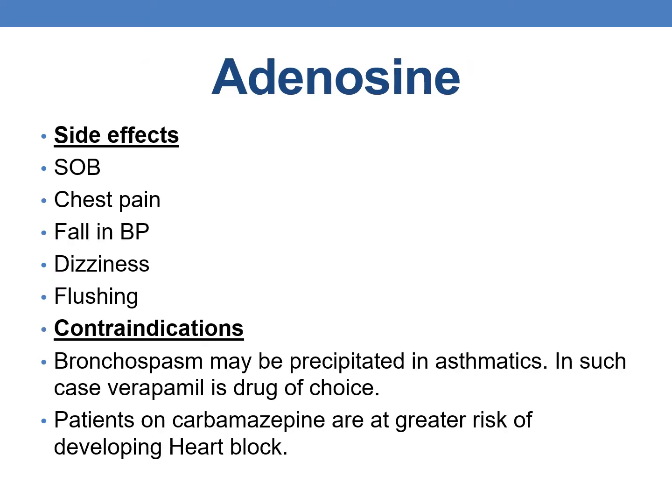Now coming to the side effects. Shortness of breath, chest pain, fall in BP, dizziness and flushing are some of the side effects. Coming to contraindications, adenosine is contraindicated in asthmatics because bronchospasm may be precipitated. In such cases, verapamil is the drug of choice. And additionally, patients on carbamazepine are at greater risk of developing heart block when adenosine is given.